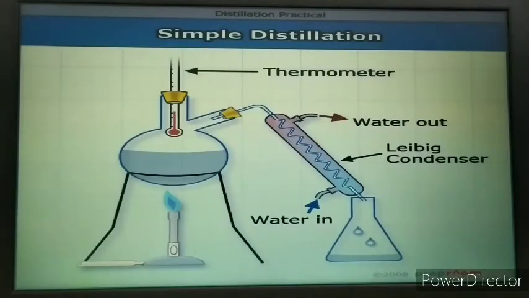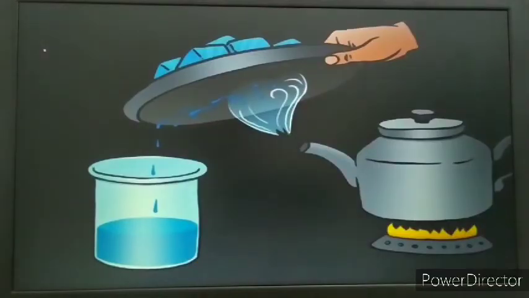So this is the method of distillation. At home also you can employ this method of distillation. At home we don't have a Liebig condenser, so instead of a Liebig condenser, what can be used? You know, this is a kettle. Generally nowadays we don't use such types of kettles, but if you ask your grandmother, she will tell you that they were using such types of kettles.